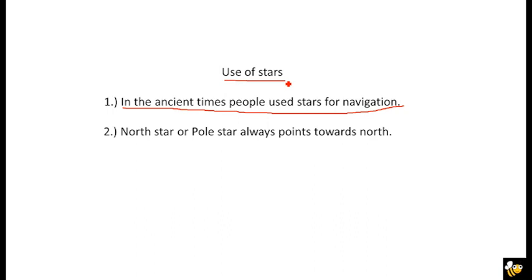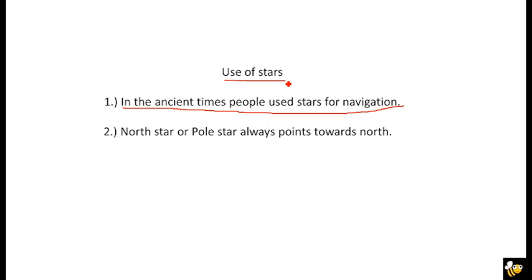So they navigated with the help of the stars, and in the daytime they used the shadow of the sun, or the sun itself.